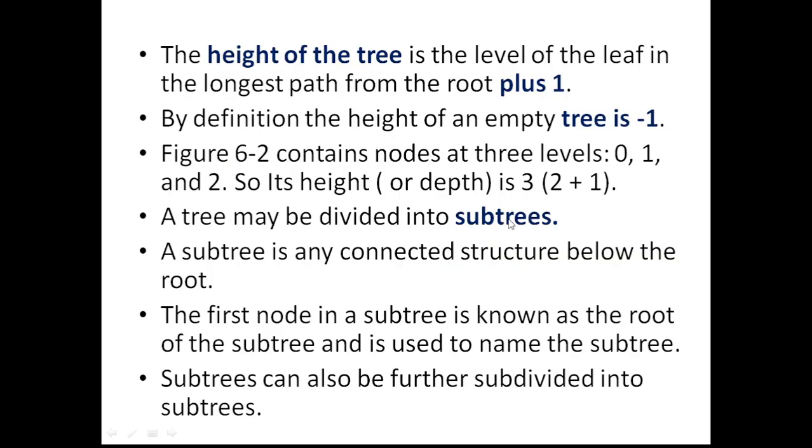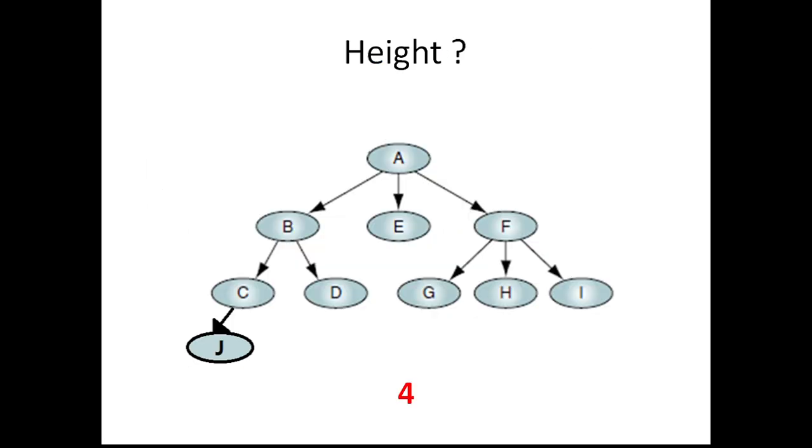And there is also a term called a subtree. Subtree is nothing but some collection of nodes within the tree. A tree has a large number of nodes, so at any level we can take a part or portion of a tree and treat it as a subtree.